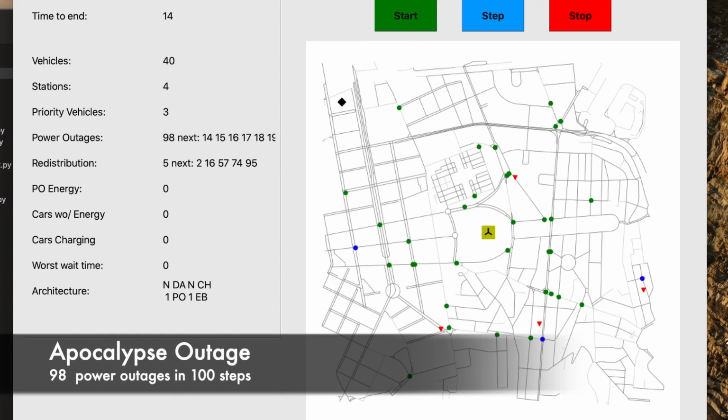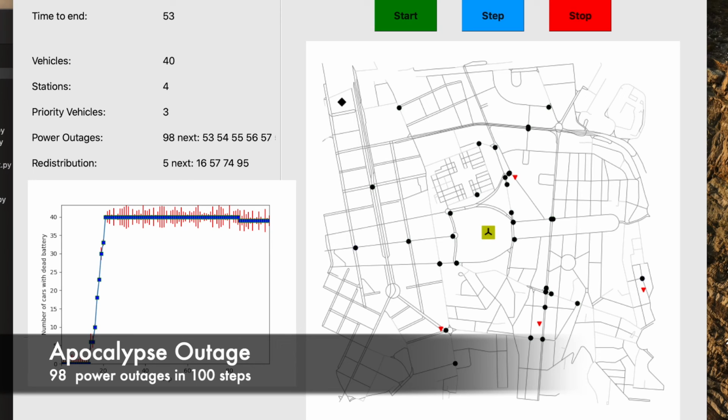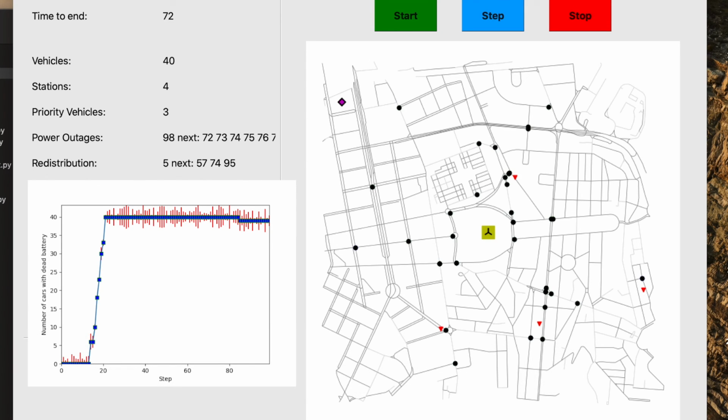The Apocalypse Outage is a destructive scenario where there are a lot of outages and cars stop because they don't have charging stations with energy. The graph shows us that the dead cars increase.